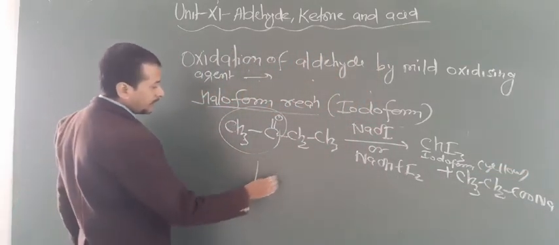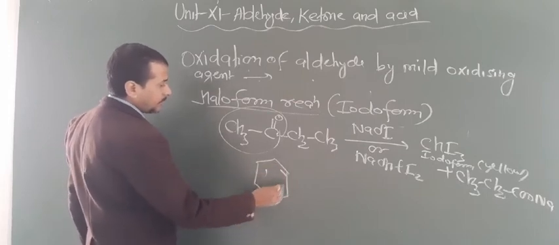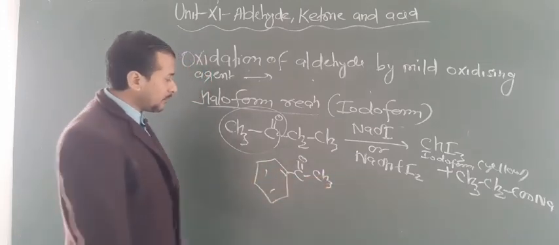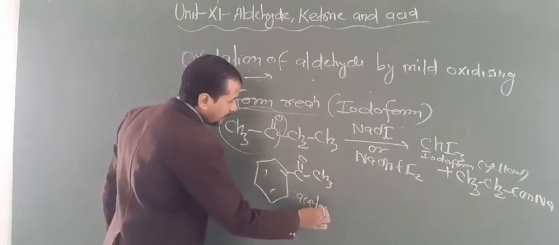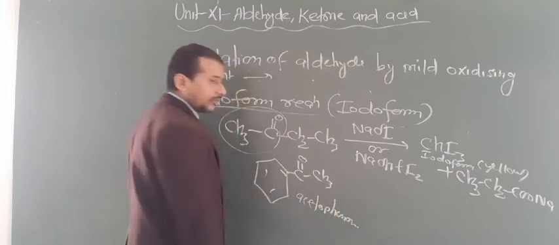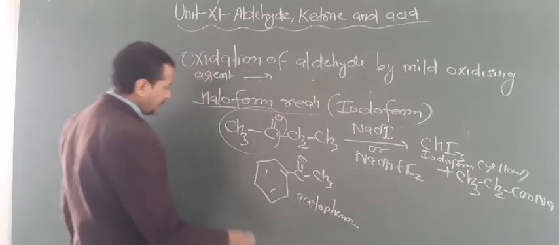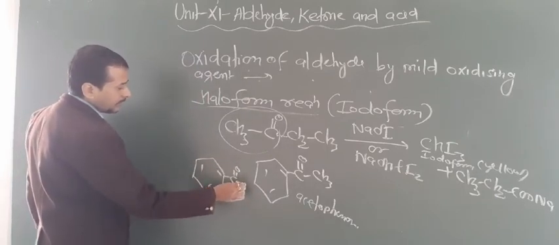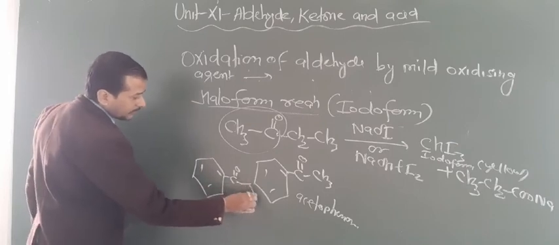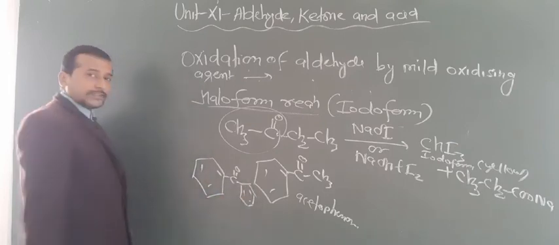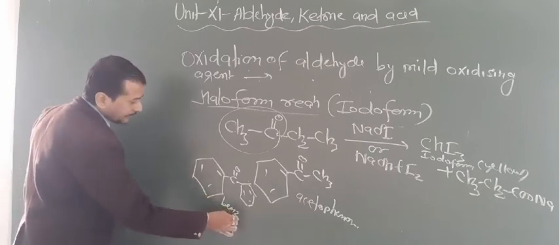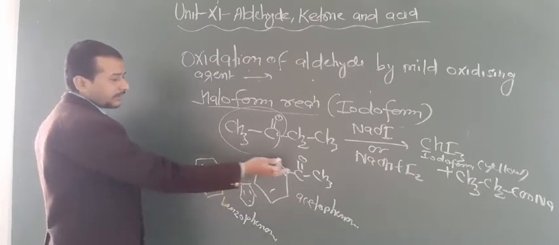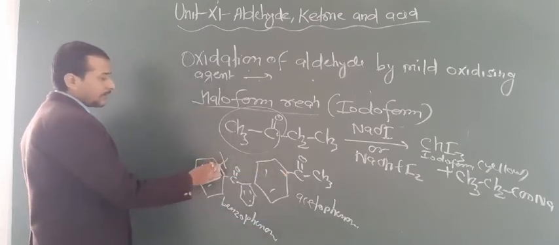Now one more question. If benzene rings are taken, this is known as acetophenone. Acetophenone can respond to the iodoform test, but benzophenone does not. So now one more chemical you can draw like this, that is known as benzophenone. Look here, it does not contain a CH3CO group, so that's why it does not give the iodoform test.